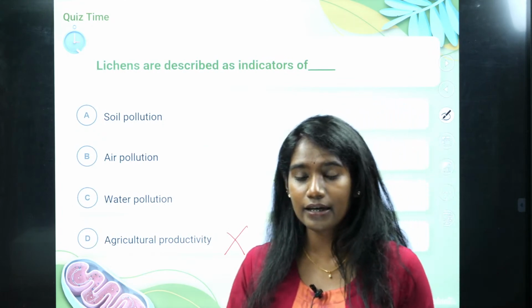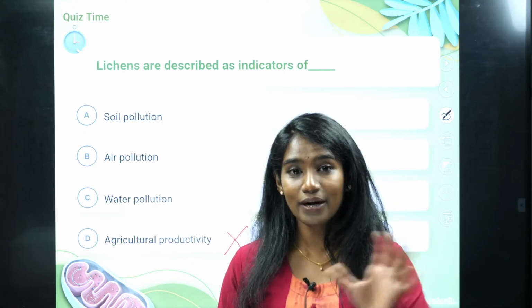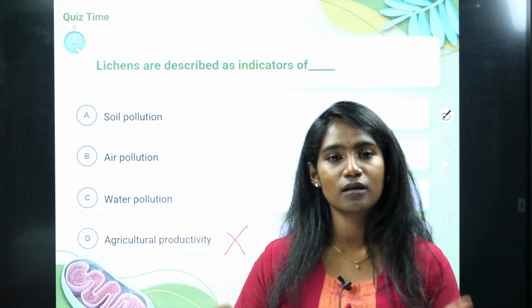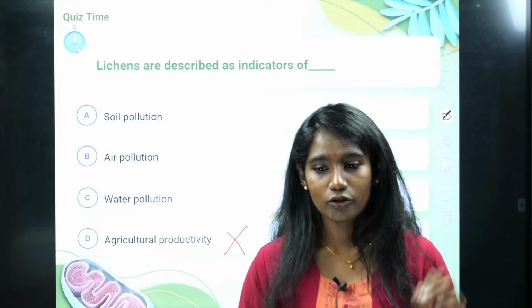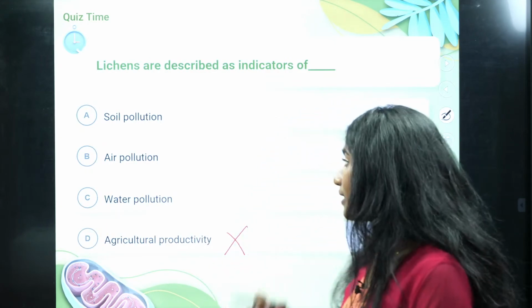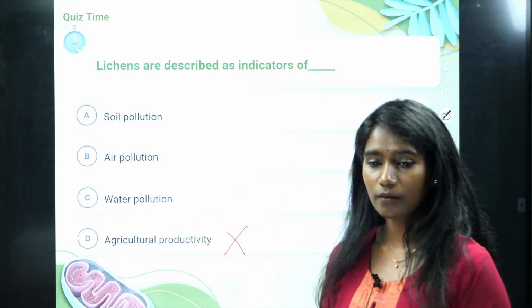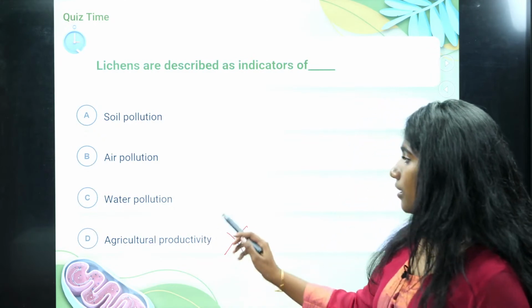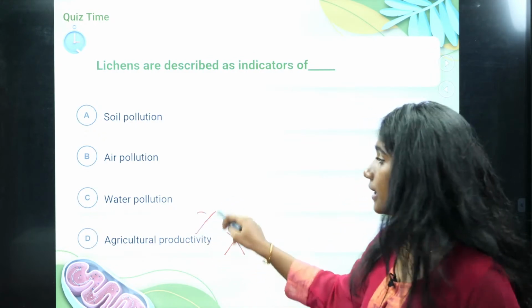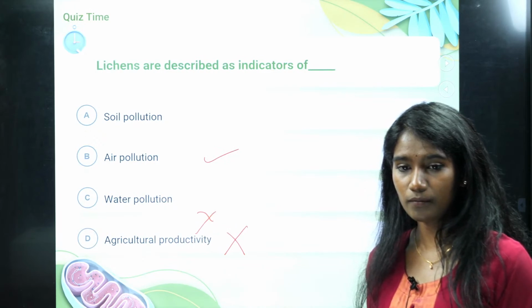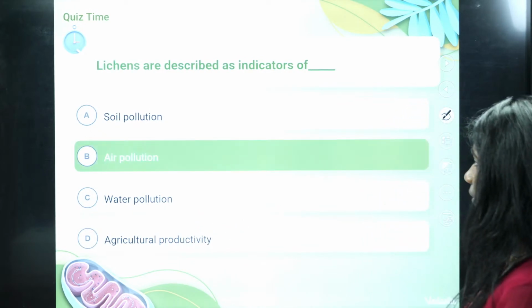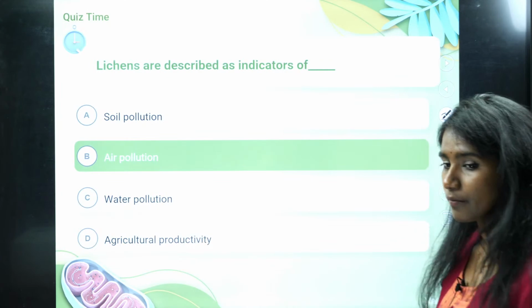Lichen appears olive green in color, but in a polluted region it turns yellowish brown in color. So whether it is indicating air pollution or soil pollution or water pollution? No, it is not water pollution, it is actually air pollution. Okay, it is air pollution.